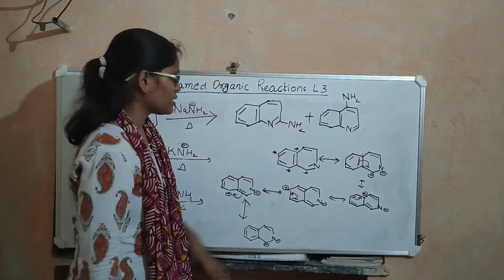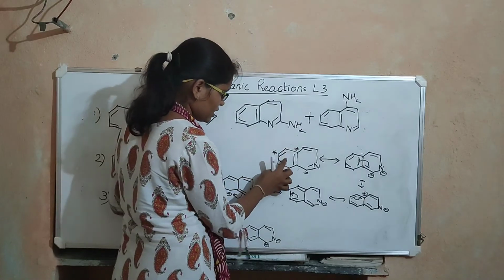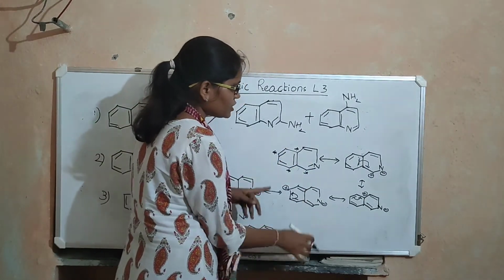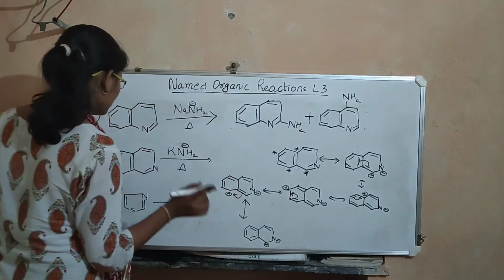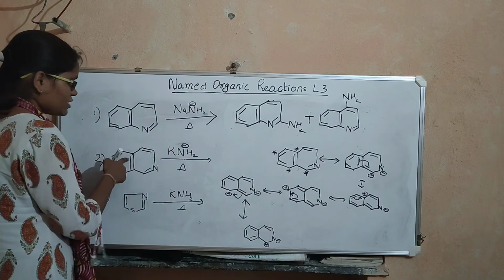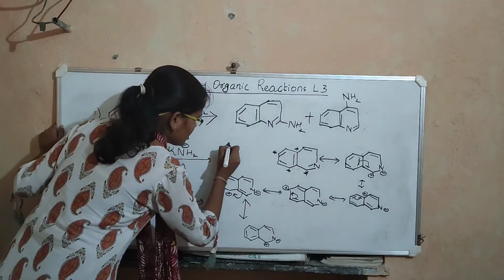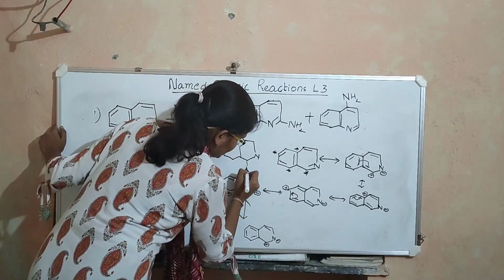on this carbon, okay? But we know that this NH2 minus will definitely not attack this ring, it will attack this ring only. Therefore, there is only one option for this NH2 minus to attack, and that is this position. Therefore, we get only one product when this isoquinoline reacts with potassium amide at high temperatures. And that product is this one, okay?